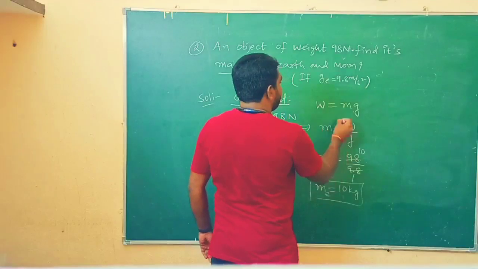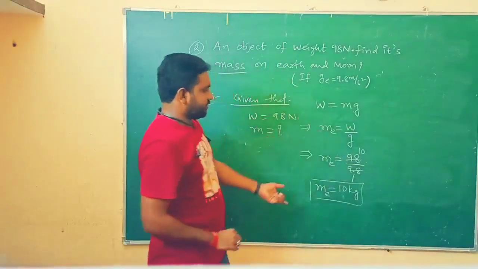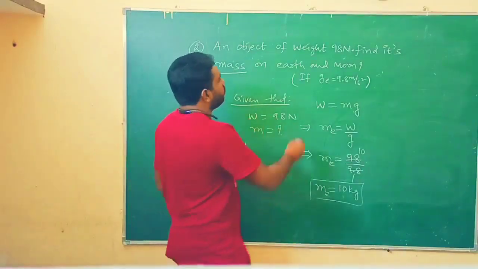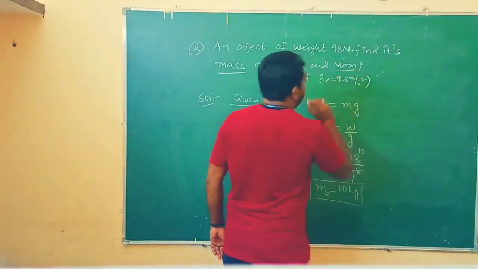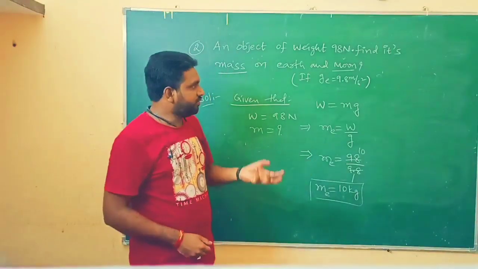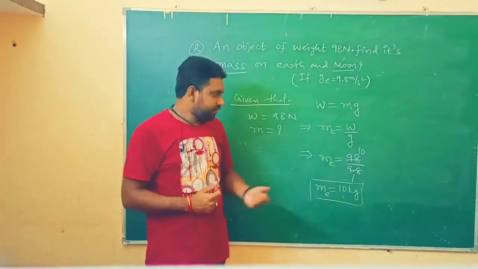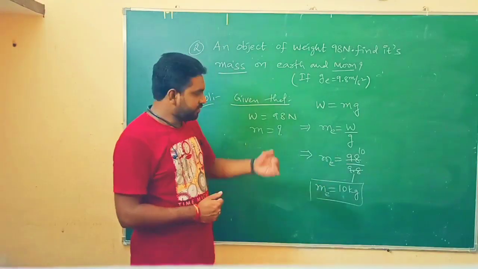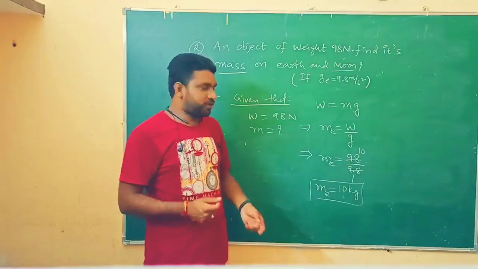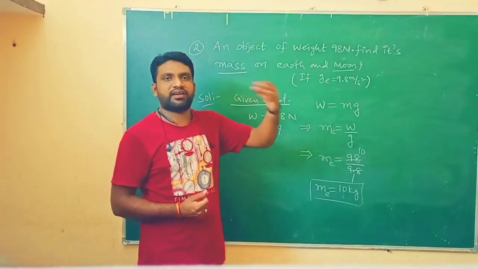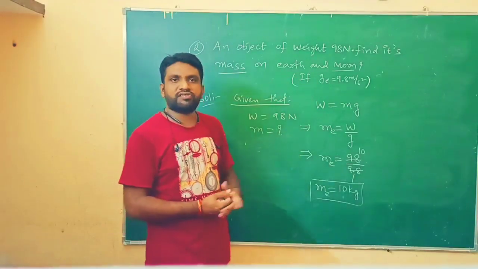Everything we have done here is related to the earth. The mass of the object on the surface of the earth is 10 kg. Then how to find the mass of the object on the moon? Nothing is there, the same mass value will remain the same everywhere. The mass of the object is 10 kg, so the mass of the same object will be the same on the surface of the moon or Saturn or anywhere. Mass remains constant.